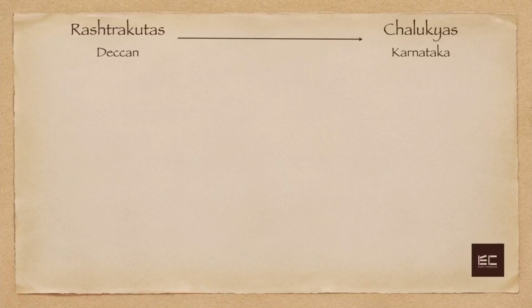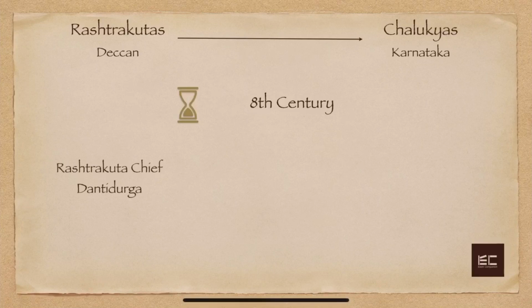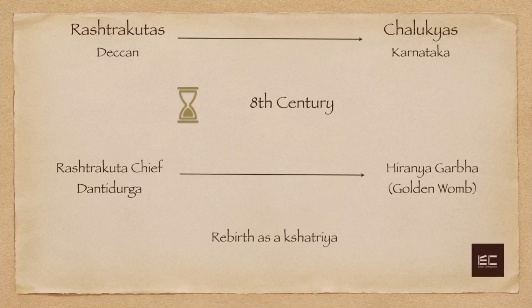But in the 8th century, Dantidurga, a Rashtrakuta chief, removed his Chalukya ruler from power and performed a ritual called Hiranyagarbha. Hiranyagarbha is a ritual which, when performed with the help of a Brahmana, leads to the rebirth of the sacrificer as a Kshatriya. So, if someone performs Hiranyagarbha with the help of a Brahmana, he is reborn as a Kshatriya, even if he was not one by birth.